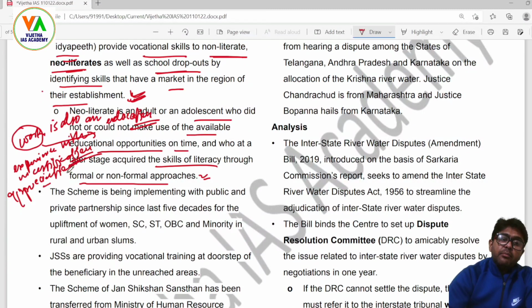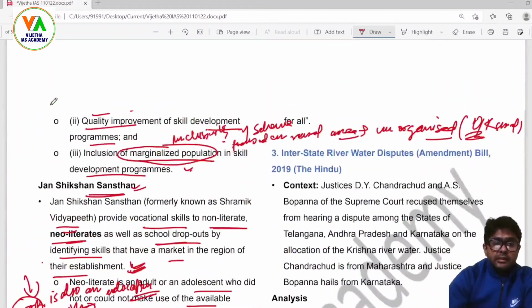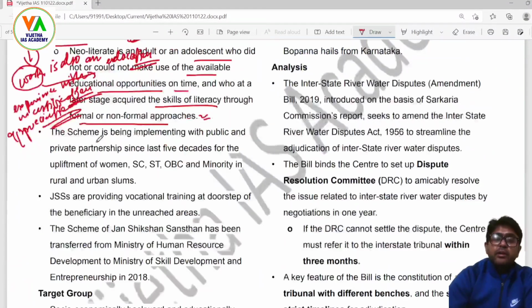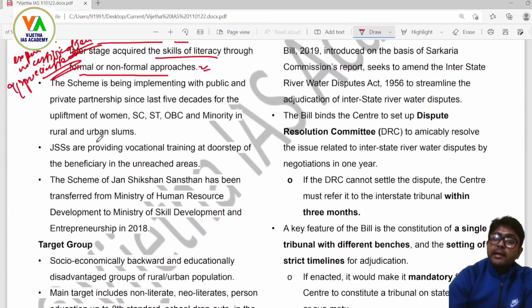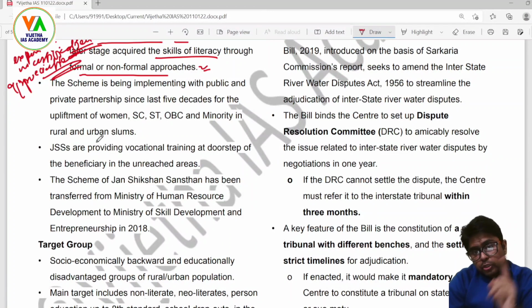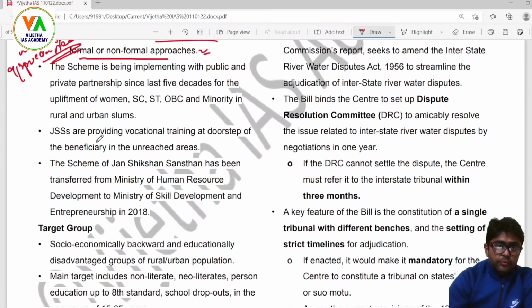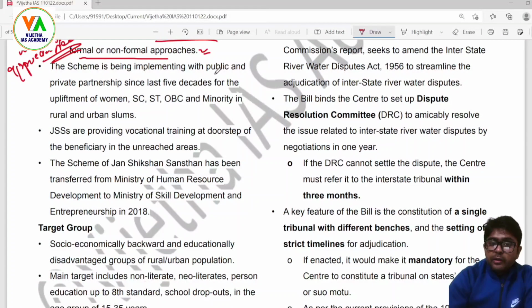So in this manner, the Government of India is making such schemes available so that these people can also take benefit out of them, and they are not called illiterates just because they did not go to school. Rather, they should be called literates because they are producing a good amount of work that is contributing towards the local economy and the GDP as a whole. Now, the scheme is being implemented with public and private partnerships for the last 5 decades for the upliftment of women, ST, SC, OBC and minorities, and rural and urban slums, known as the vulnerable category.